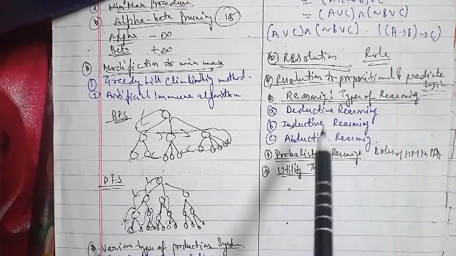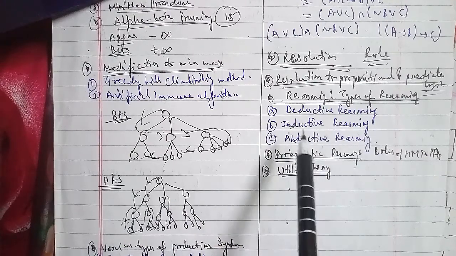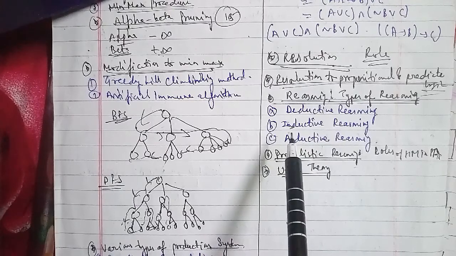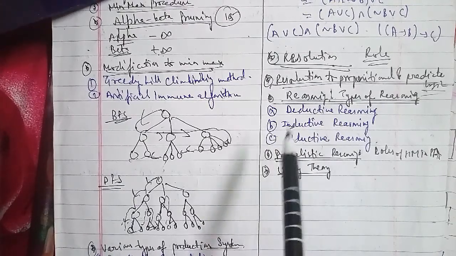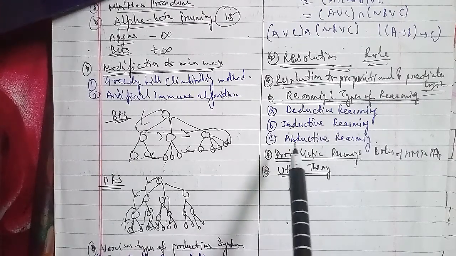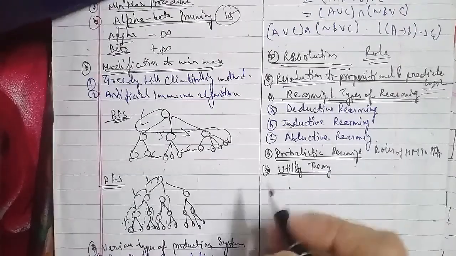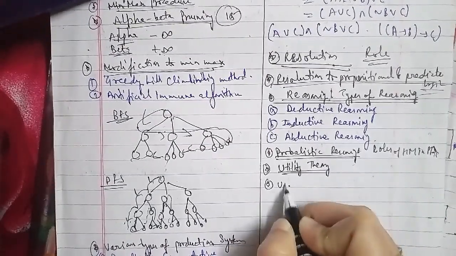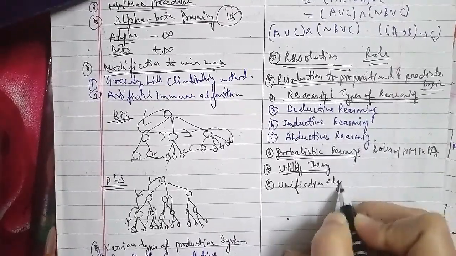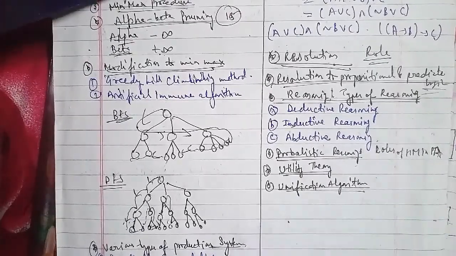So, the unification algorithm. This has been asked for 10 marks. In order to do resolution for expressions in predicate logic, we use the unification algorithm to locate pairs of literals that cancel each other out, and we use the unifiers produced by the unification algorithm to generate the resolvent clause.